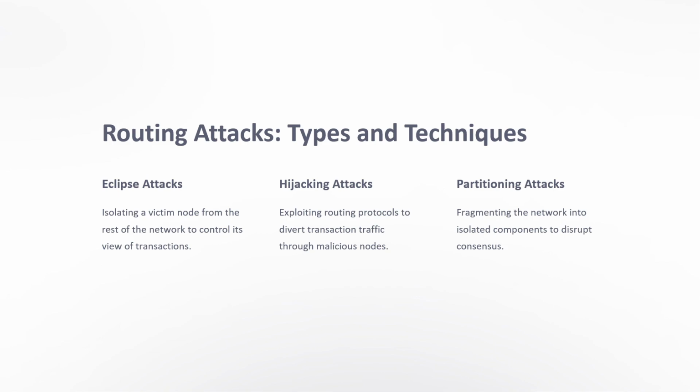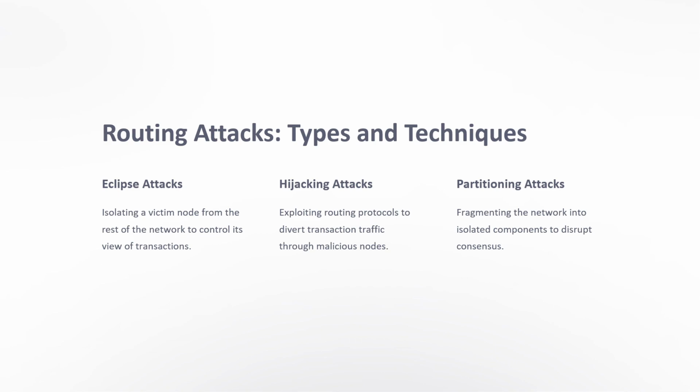It means that without the intervention of that user, the data of the transactions or bitcoins will be changed. That is the main method in eclipse attacks. Hijacking attacks: exploiting routing protocols to divert transaction traffic through malicious nodes.